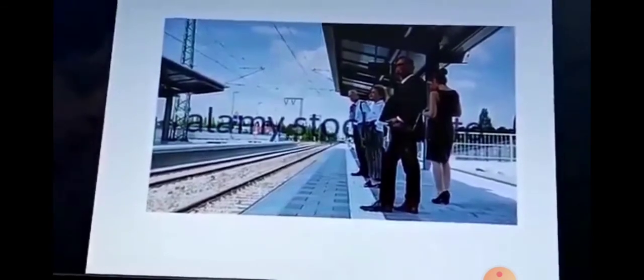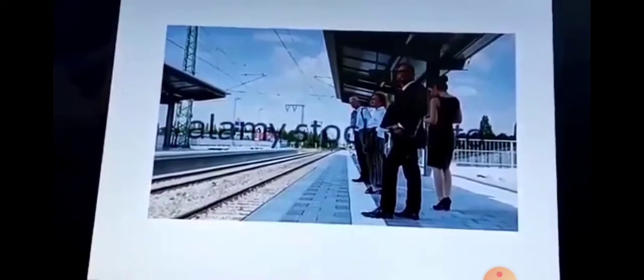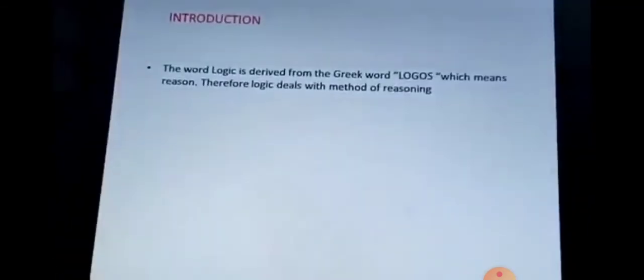So logic always deals with reasoning. That person who is a logician had the reason behind why he says that there are some trains which are late. Okay, understand? So logic always deals with reasoning. That's why the fourth person, the logician, has the reason behind saying there are some trains which are late.